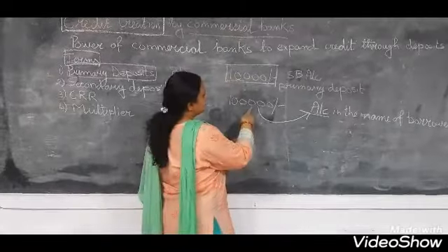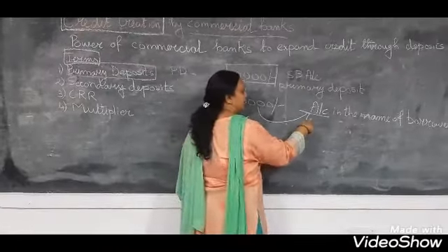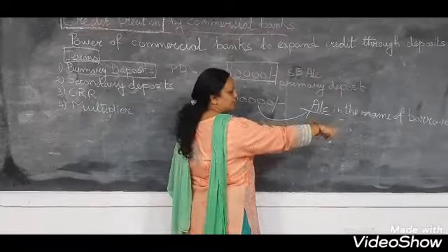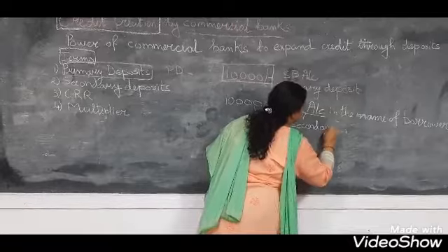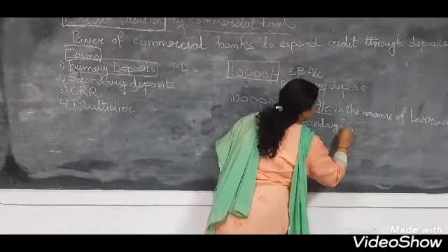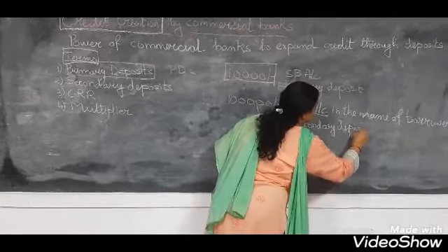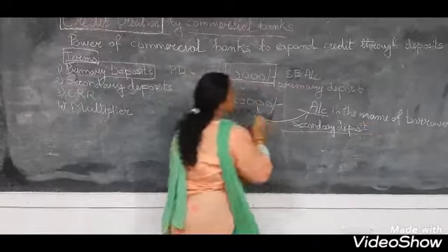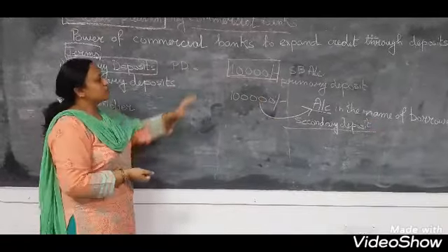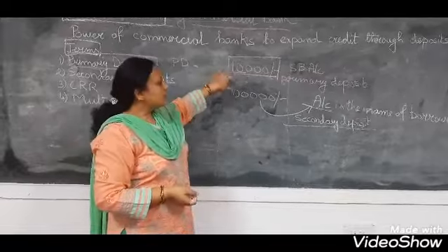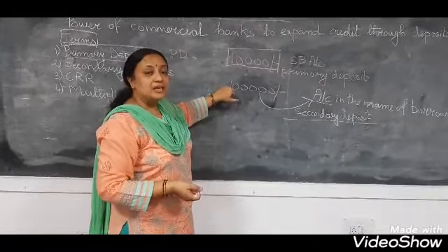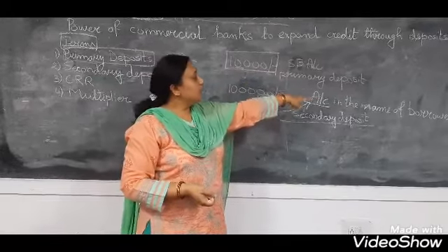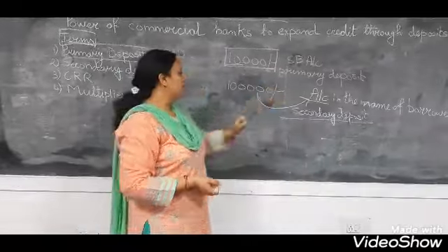So this deposit made by the bank in the name of the borrower is called secondary deposit. So primary deposit is the deposit made by us, and secondary deposit is the deposit made by the bank in the account opened in the name of the borrower.